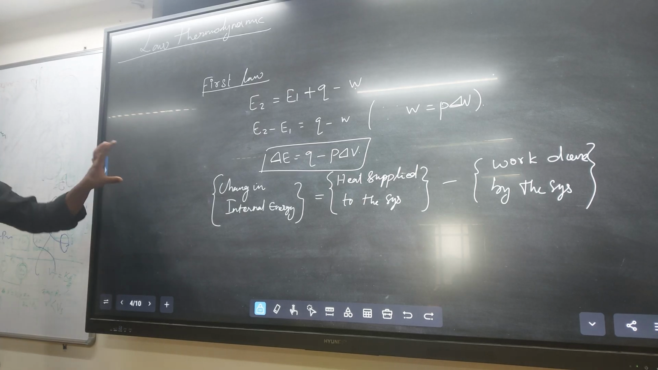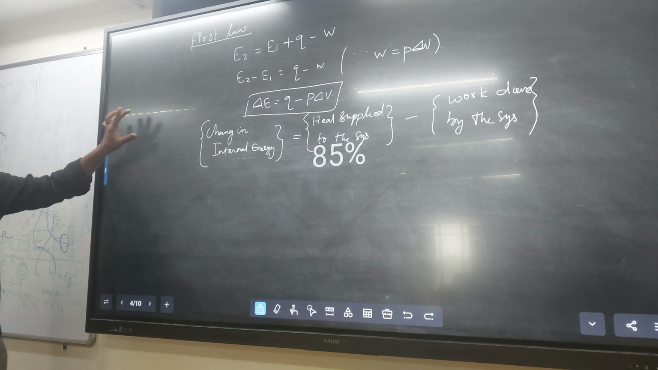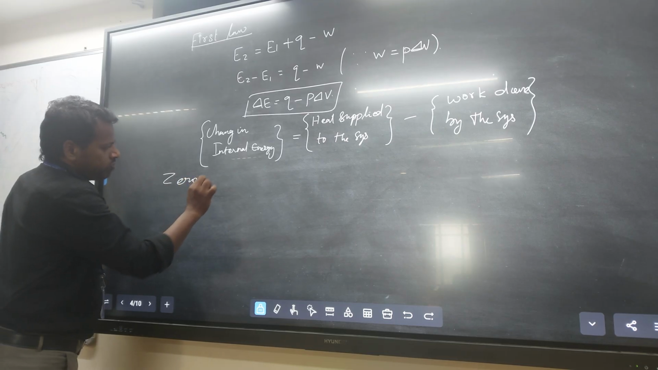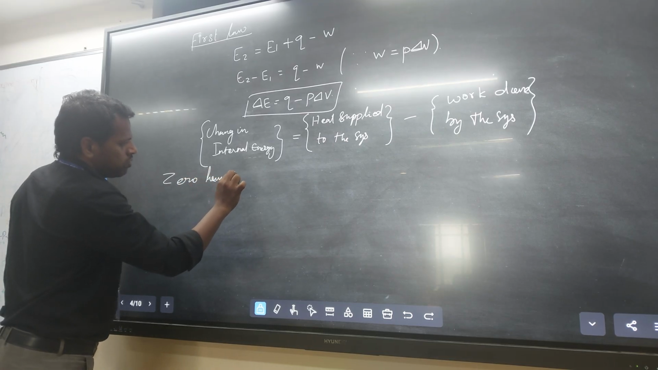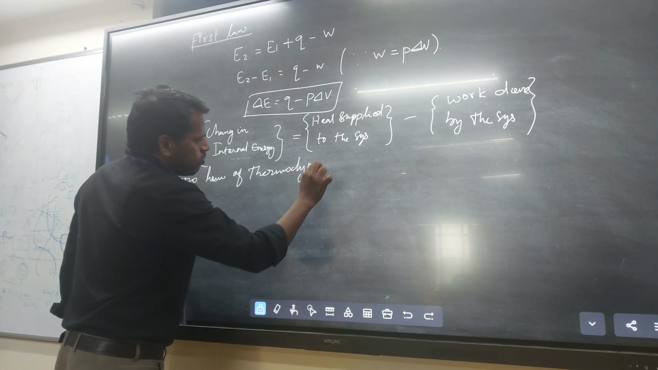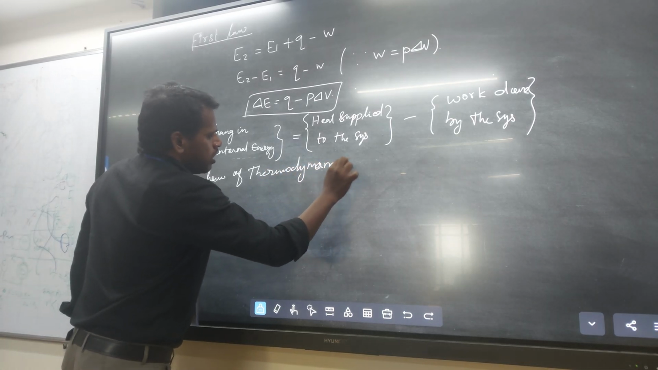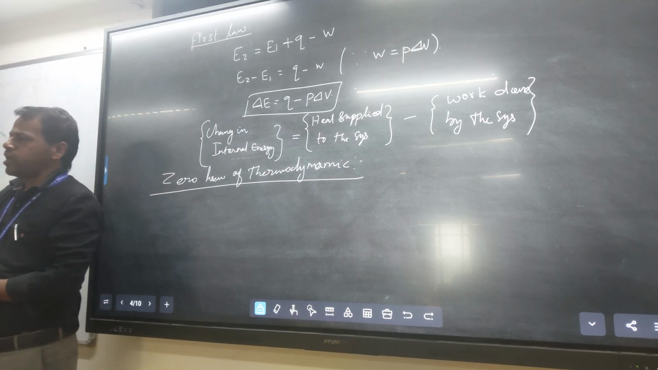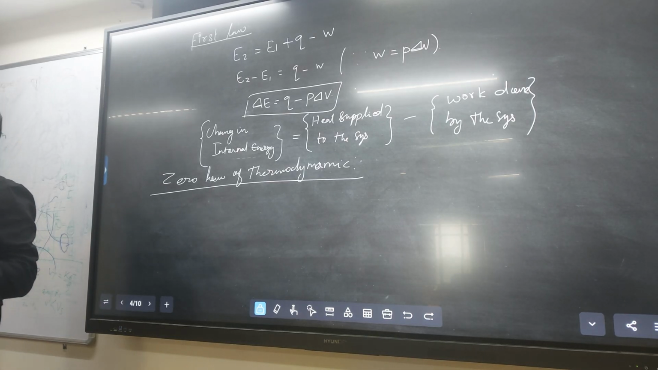Q minus W. Actually, the zeroth law of thermodynamics is also there, right? The zeroth law of thermodynamics. Actually, the zeroth law was formulated after the first law of thermodynamics, but its concept can be matched before the first law of thermodynamics. Therefore, they called it the zeroth law of thermodynamics. They found it after the first law only.